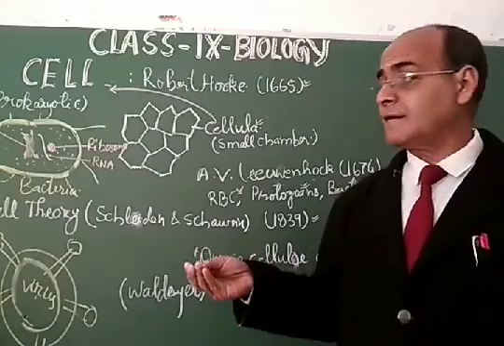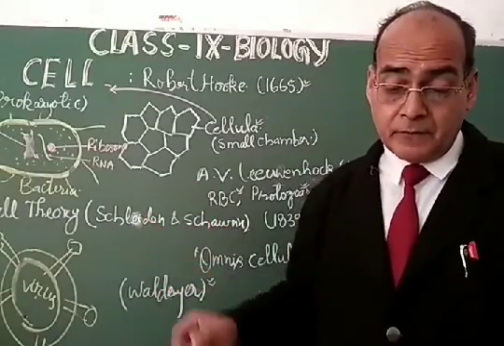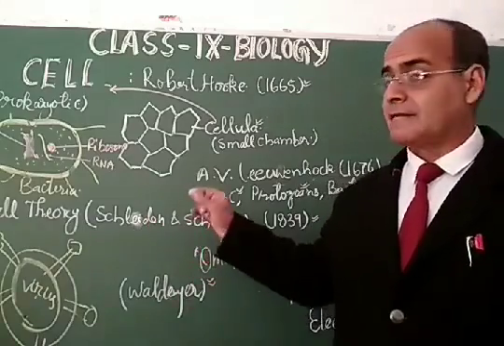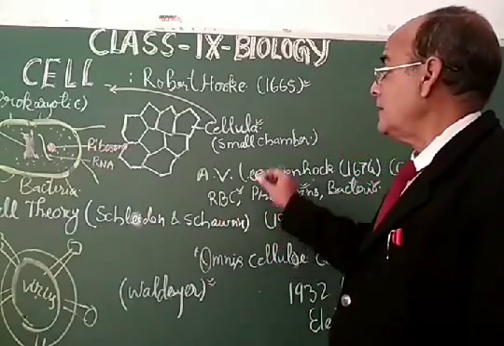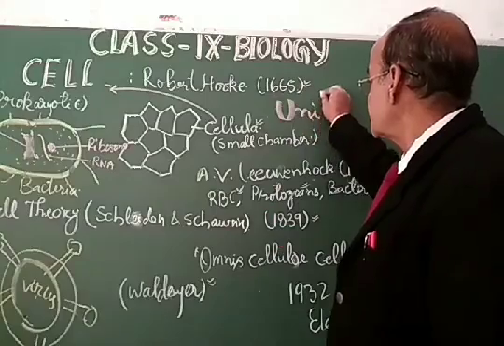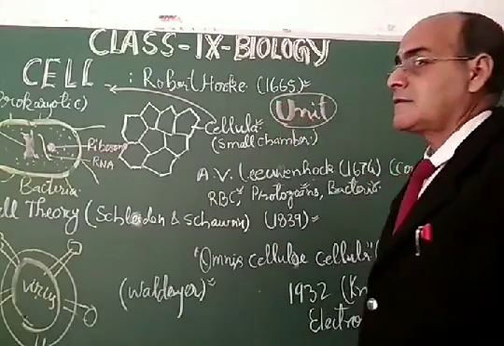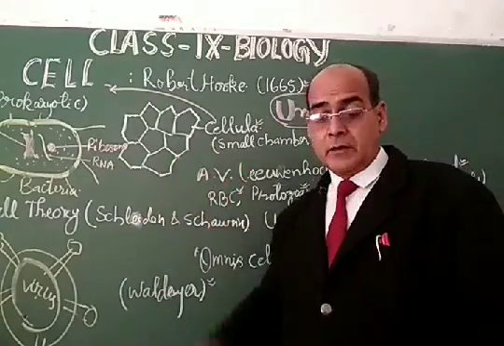The organism starts its life from this small chamber called the cell, and all living organisms are composed of these cells. That is why the cell is called the unit of life, the unit structure of life. Just like the brick of a building, the cell is called the unit of life.